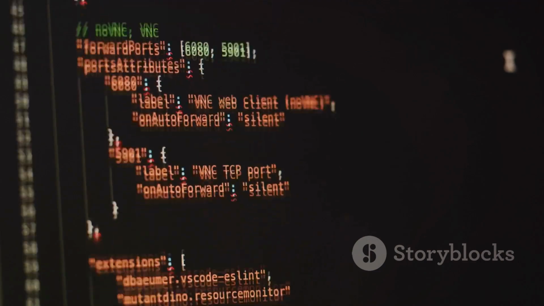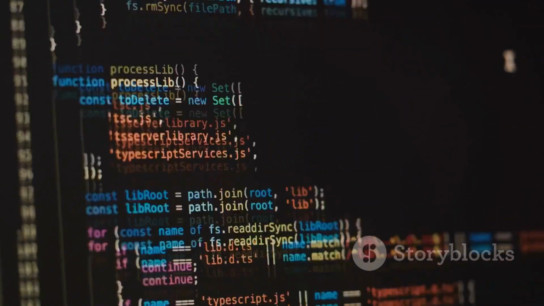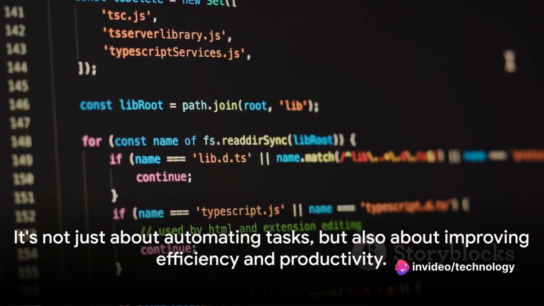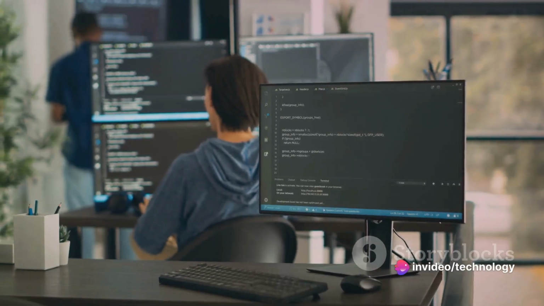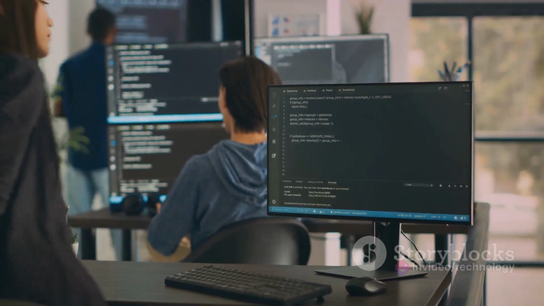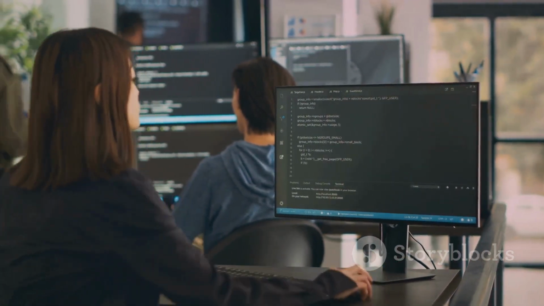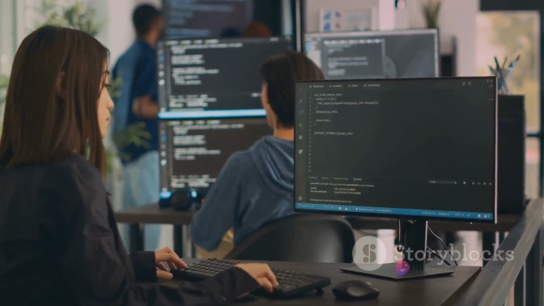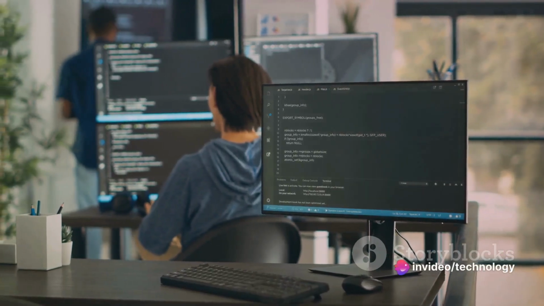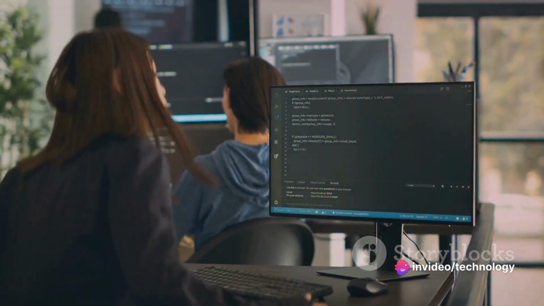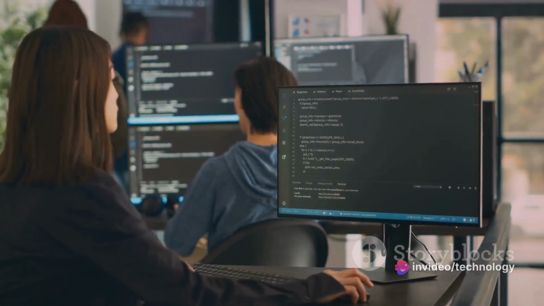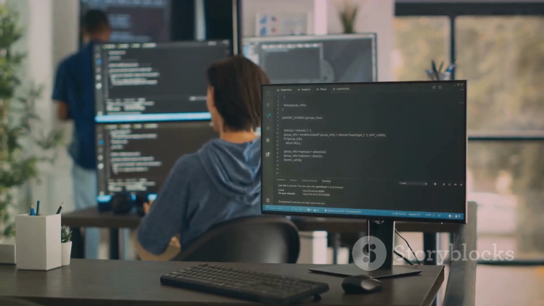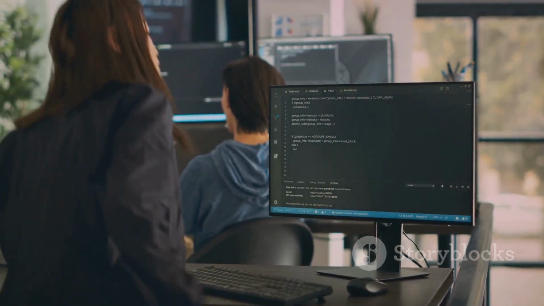We started off by understanding what Bash scripting is and its undeniable benefits. It's not just about automating tasks, but also about improving efficiency and productivity. We then delved into setting up the right environment, a crucial foundation before moving on to creating our very first Bash script. We learned how to run these scripts, turning lines of code into actions. Then came the heart of scripting: variables and control structures. These are the building blocks that give our scripts form and function.